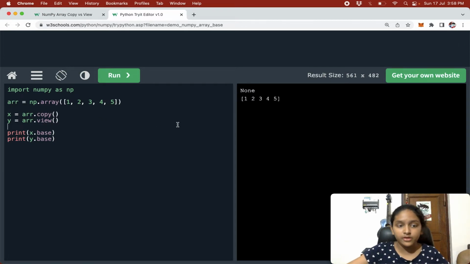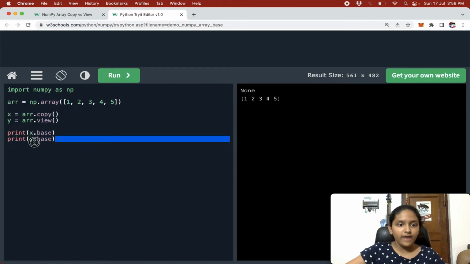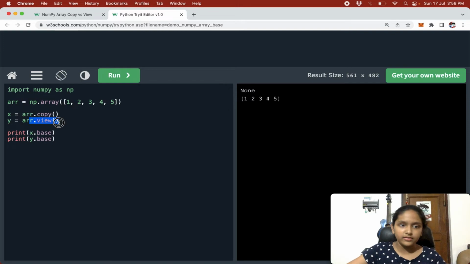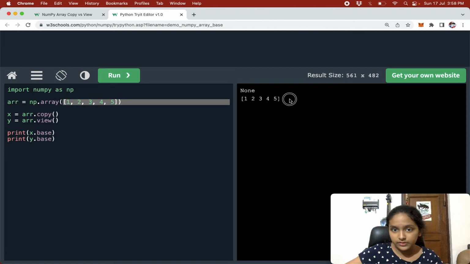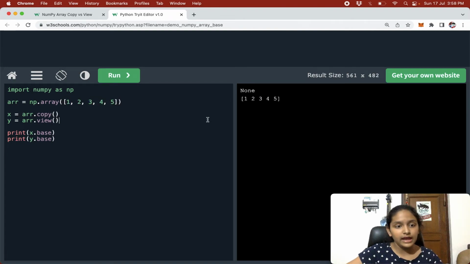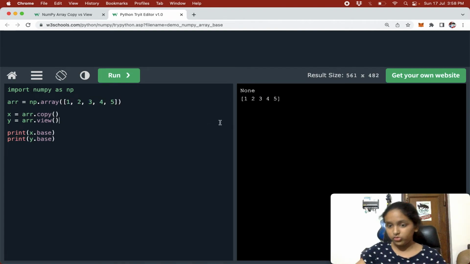Basically, x has its own data, but y is a view of our arr and it doesn't have its own data, and when we are using the base attribute, we are getting the array which is here. That means our y view does not have its own data.